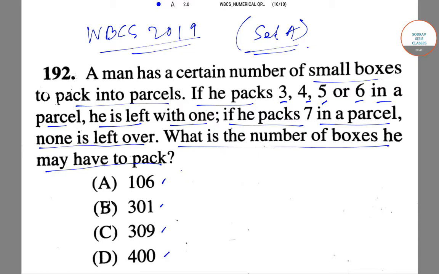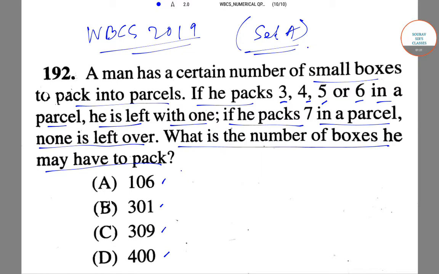So now let us go back to the question. A man has a certain number of boxes to pack into parcels. Now if he packs 3, 4, 5 or 6 boxes in one parcel, then ultimately of the total number of boxes he will be left with 1 box. And if he packs 7 boxes in one parcel, then none of the boxes are left over. Then what is the number of boxes that he may have to pack?